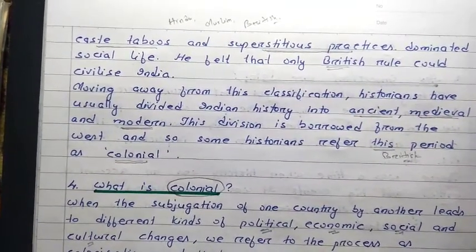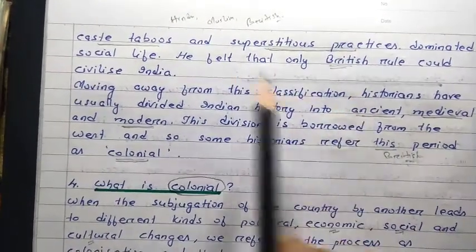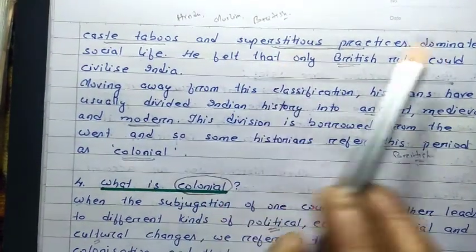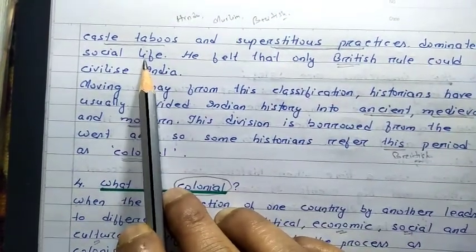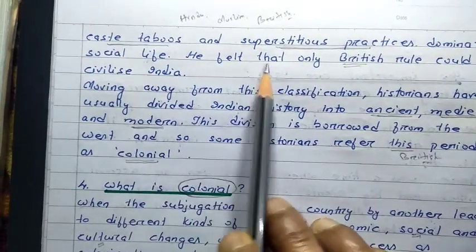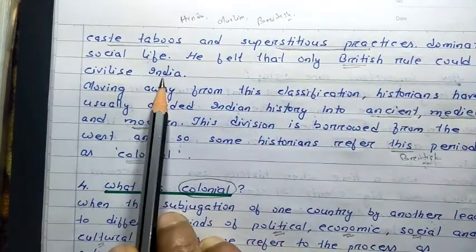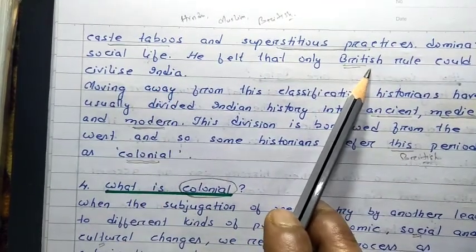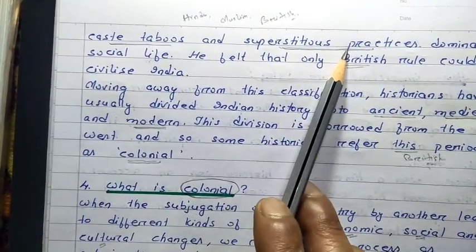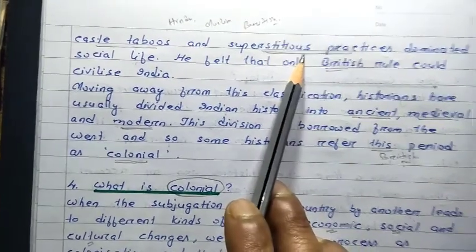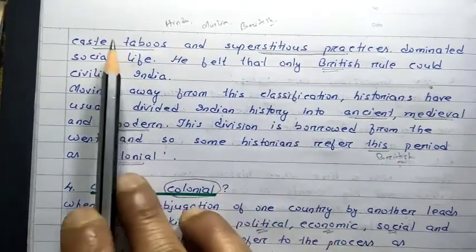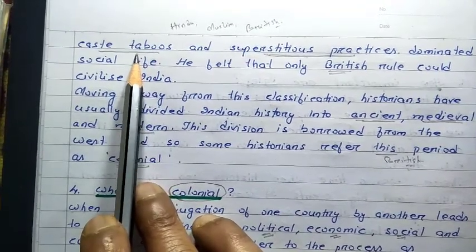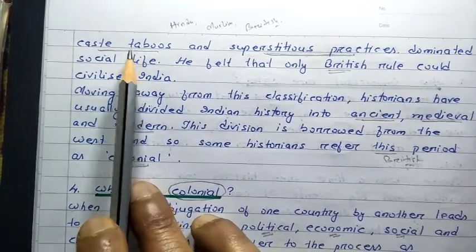James Mill also said that before the British rule, caste taboos and superstitious practices dominated the Indian society or the Indian life. He felt that only British rule could civilize India. He believed that before the British came to our country, superstitious practices like belief in witchcraft or spiritual power, and caste taboos, like the practice of untouchability and the sati system, all dominated the